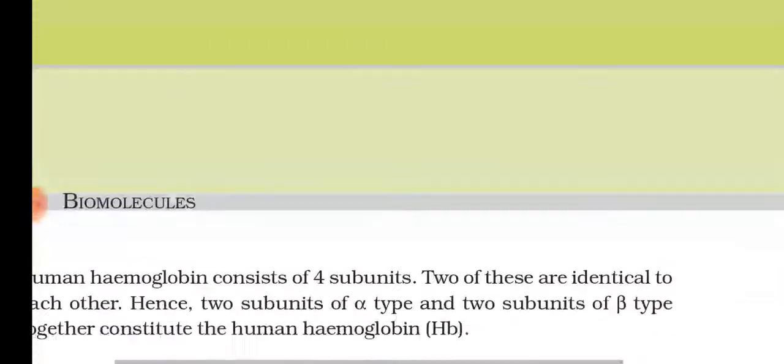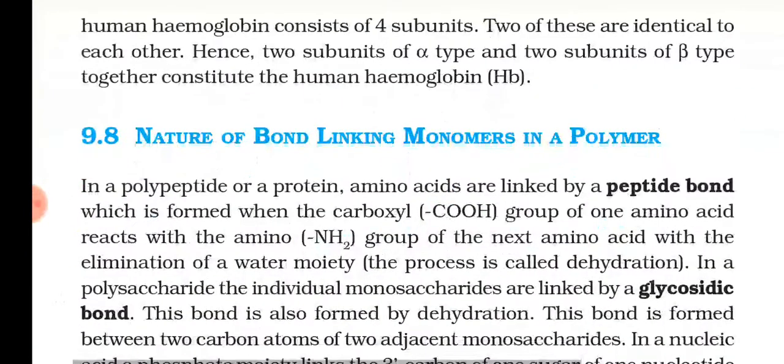Okay, so before that, let me teach you the bond between the amino acids in a polypeptide chain. Polypeptide chain means what? Amino acids joined to form a long chain. Just like beads, when you add beads one by one, it makes a chain, isn't it?